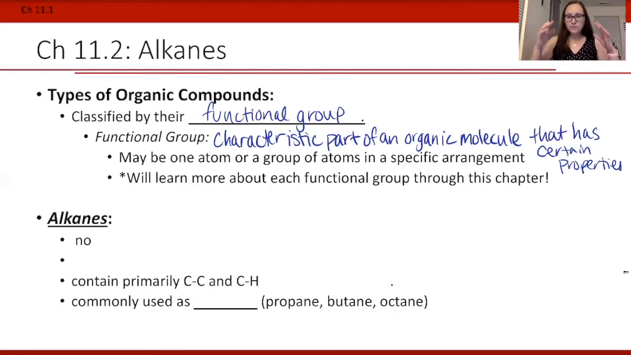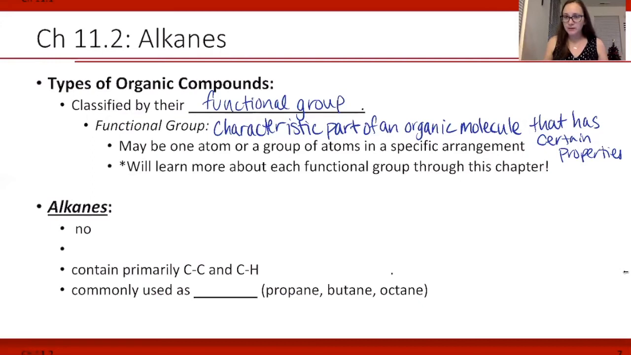So it's one atom or a set of atoms connected to a carbon chain that has specific characteristics. The first type of organic compound we're going to learn about is actually the type of molecule with no functional groups. These are called alkanes. So these are the most simple organic molecules.